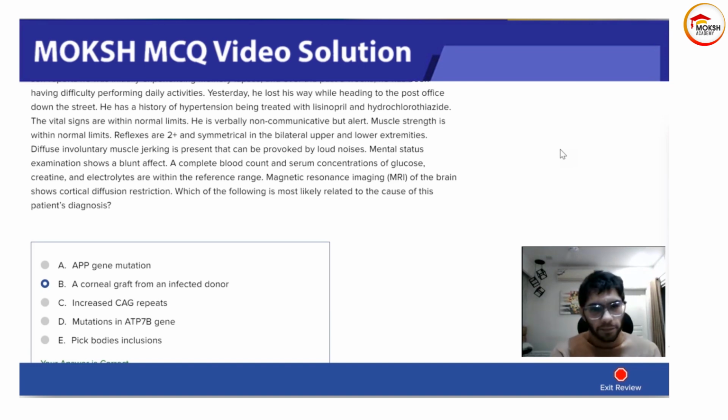Now we of course don't do brain transfers, so cornea is as close as the neural connection that we can get, and so from a corneal graft we can get it. We can also get it by eating beef which is infected by this particular prion. So two of the main sources I've already told you, a corneal graft and eating raw uncooked beef, that can also transmit the prions.